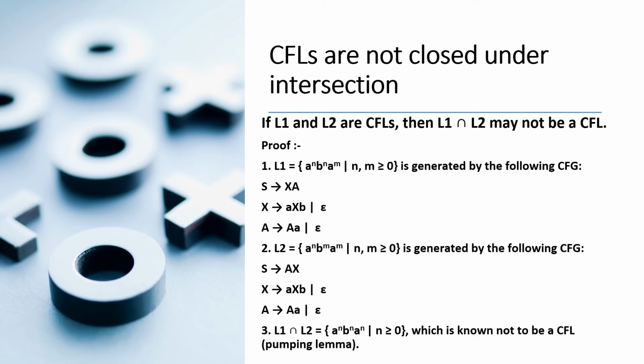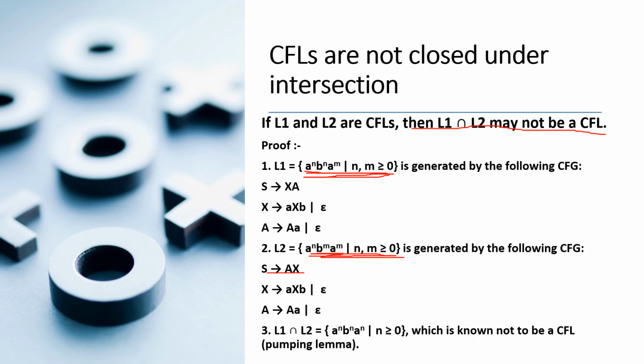Context-free languages are not closed under intersection. Now, assume that L1 and L2 are two context-free languages, then L1 intersection L2 may not be a context-free language. Proof: let L1 equal a^n b^n a^m, where n, m is greater than or equal to 0, generated by the following productions. S gives rise to XA, X gives rise to aXb or epsilon, A gives rise to aA or epsilon. And L2 is defined as a^n b^m a^m, where n, m is greater than or equal to 0, which is generated by the following productions.